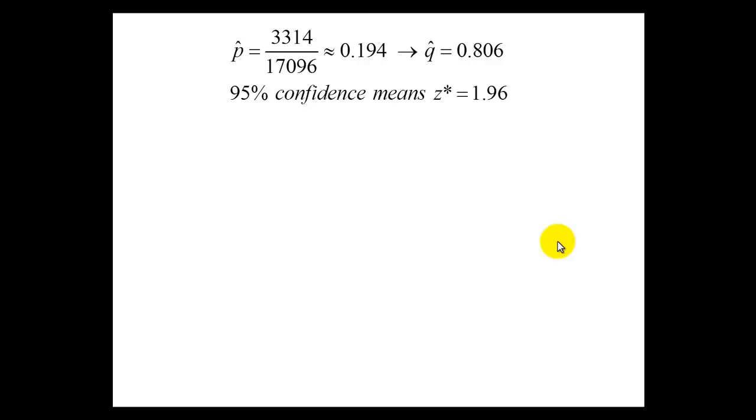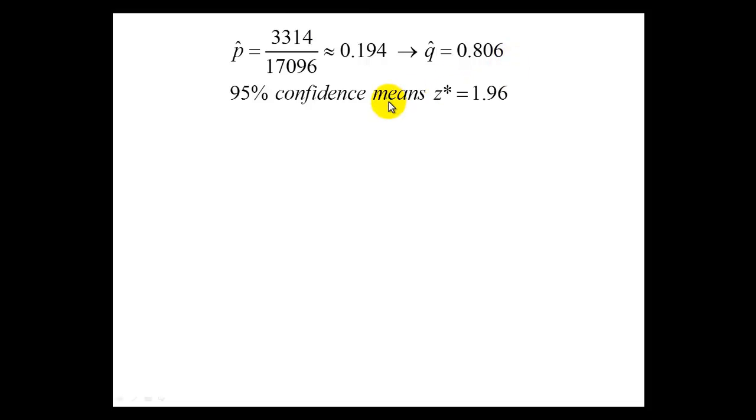Okay, let's proceed. So what you see that I did here at the top of the screen is that I took the 3,314 students who qualified as binge drinkers and divided by the total number that they surveyed. This works out to just about 0.194. So 19.4% of students qualified as binge drinkers. The complement of that is 0.806, or 80.6% were not considered binge drinkers.